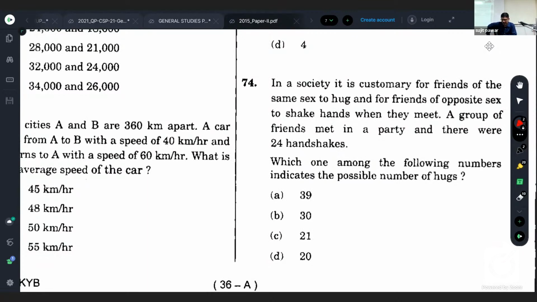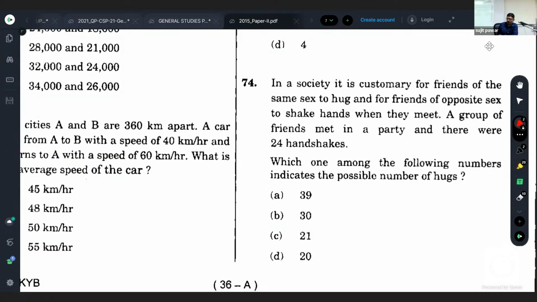In a society, it is customary for friends of the same sex to hug and for friends of opposite sex to shake hands when they meet. A group of friends met in a party and there were 24 handshakes. Which one among the following numbers indicates the possible number of hugs?